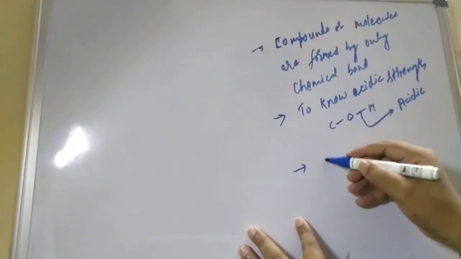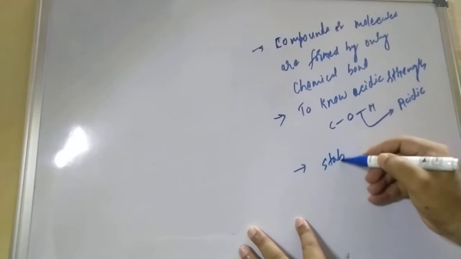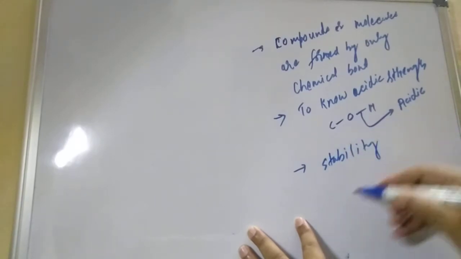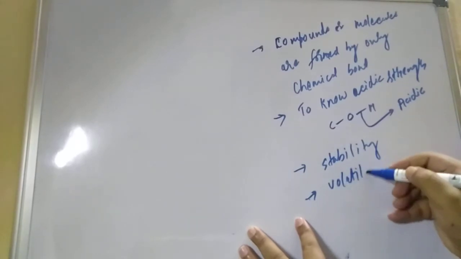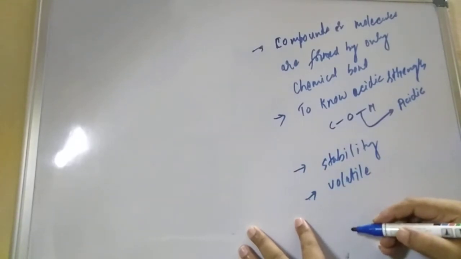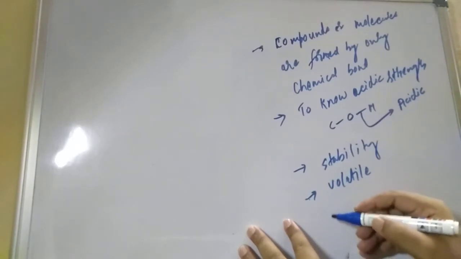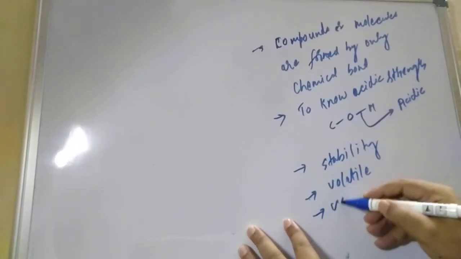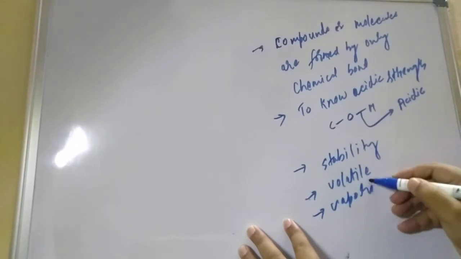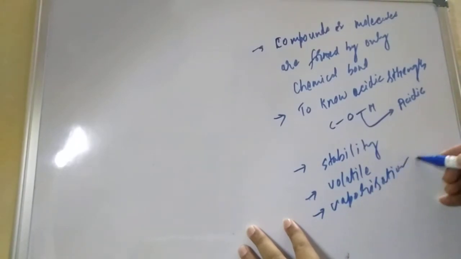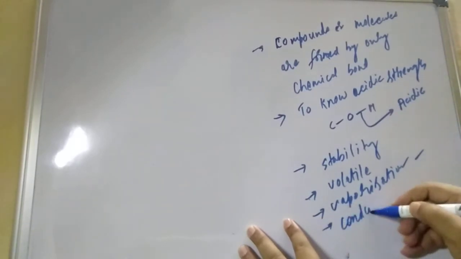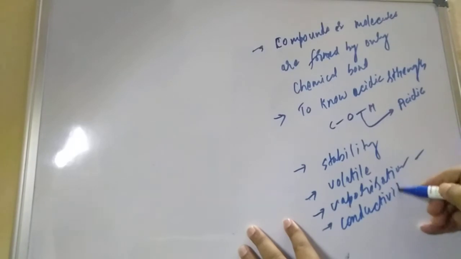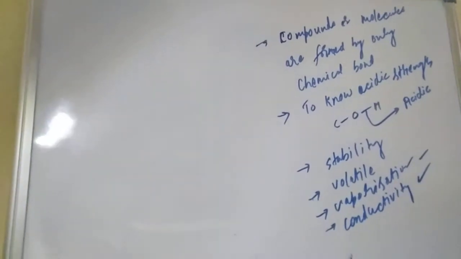Second is stability, how stable the compound is. Next is volatile nature, which one is more volatile. Next is vaporization, which one will vaporize easily; weaker bonds vaporize easily. Next is conductivity, which will conduct electricity very easily. So these are the many factors.